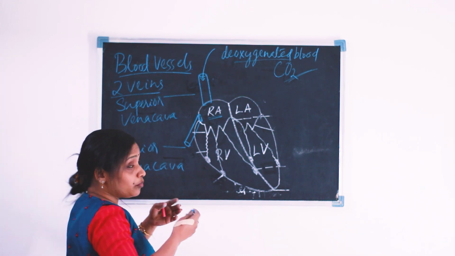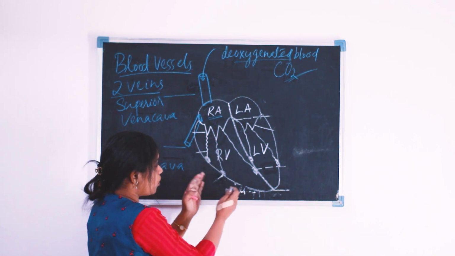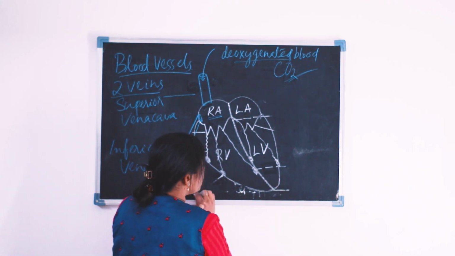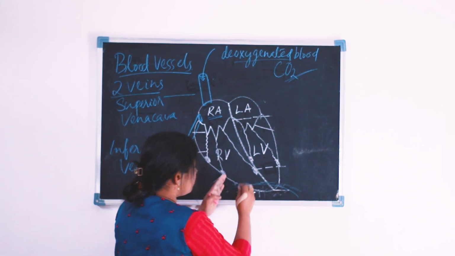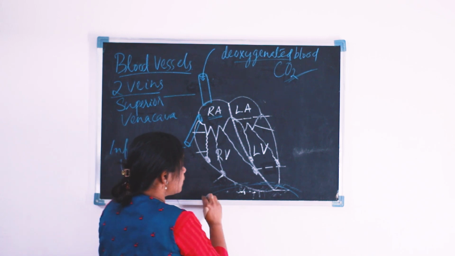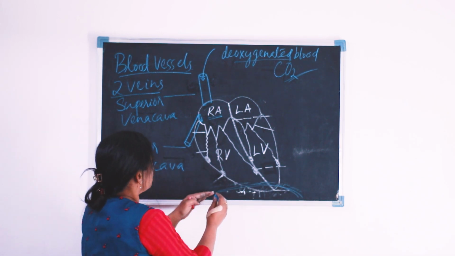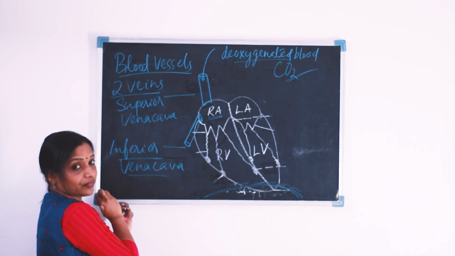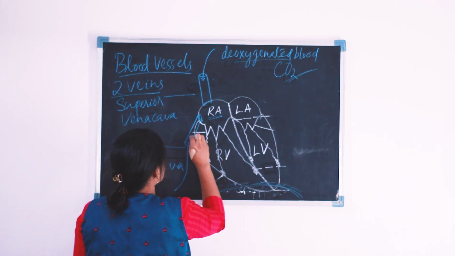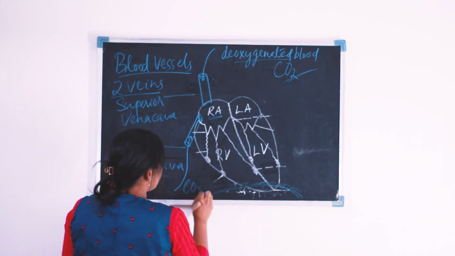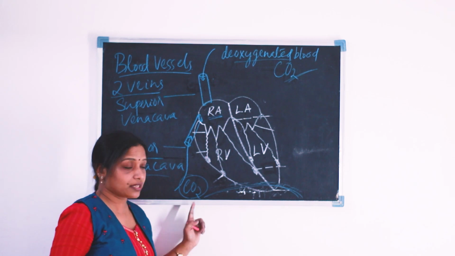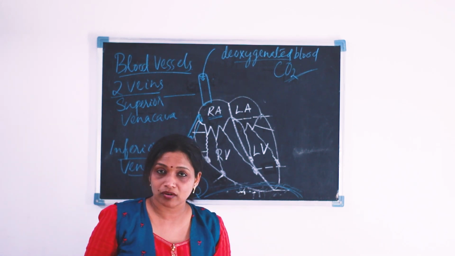And from the bottom portion of our body, below the diaphragm, here is our diaphragm, the inferior vena cava carries the deoxygenated blood. Deoxygenated blood means the blood which is rich in carbon dioxide and deficient in oxygen.